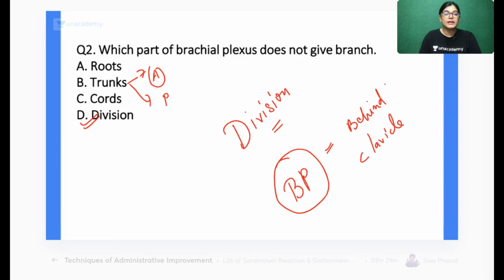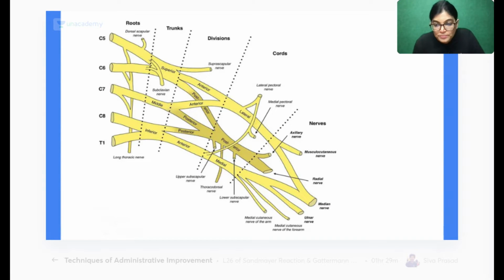What is A and P? Anterior and posterior division, and the division is not giving any branch. No branch is given by the division. So many of you have given the right answer. Yes, retroclavicular, you are absolutely right. Yes, it's lying behind the clavicle.